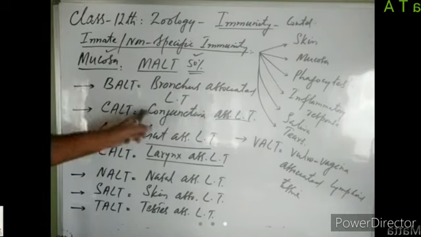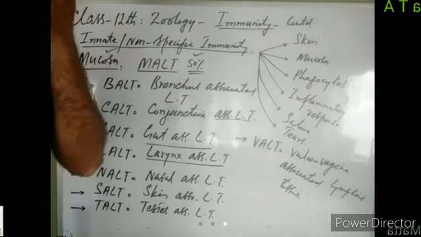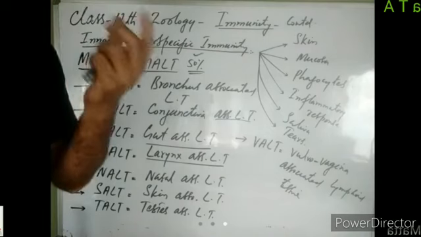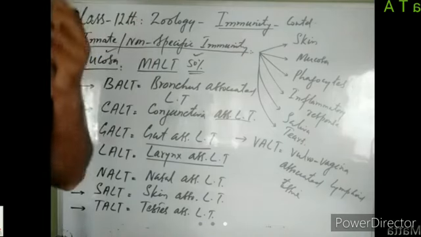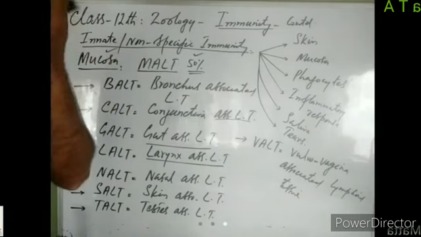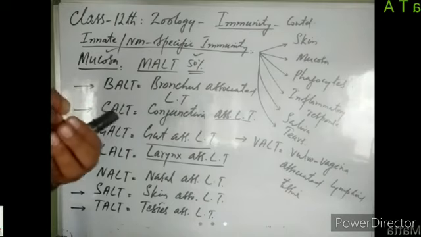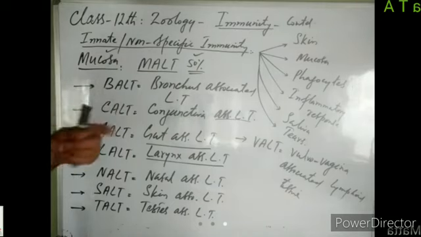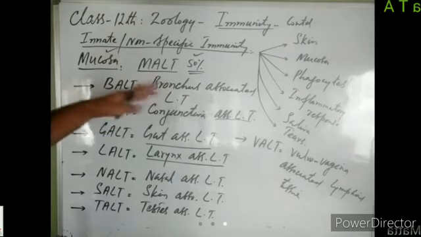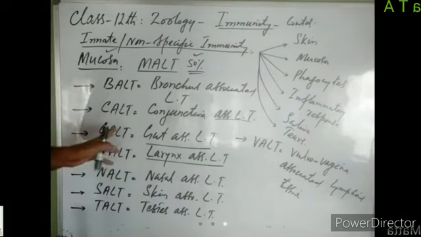Then we have got CALT, conjunctiva-associated lymphoid tissue. Our eyes are located in the orbits, but some part of our eye is exposed to the direct environment, right? This part of the eye which is directly exposed to the external environment is covered by a protective membrane known as conjunctiva. Just below the conjunctiva, we have got lymphoid tissue. That lymphoid tissue present just below the conjunctiva is known as CALT. And it also has lymphocytes in it, which kill the pathogens which may pierce through the conjunctiva.